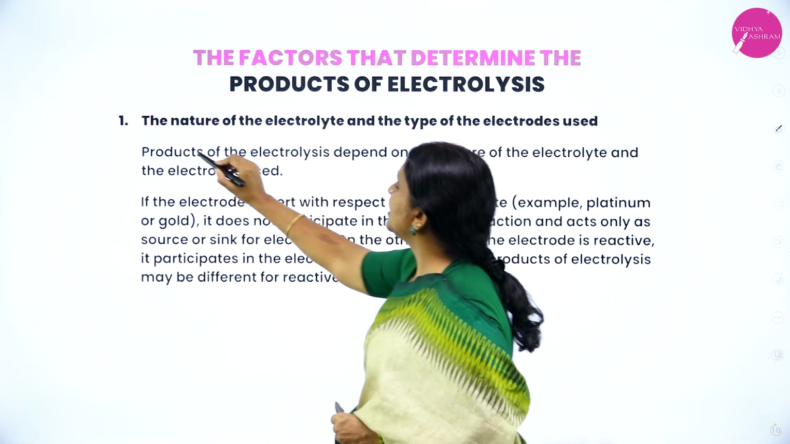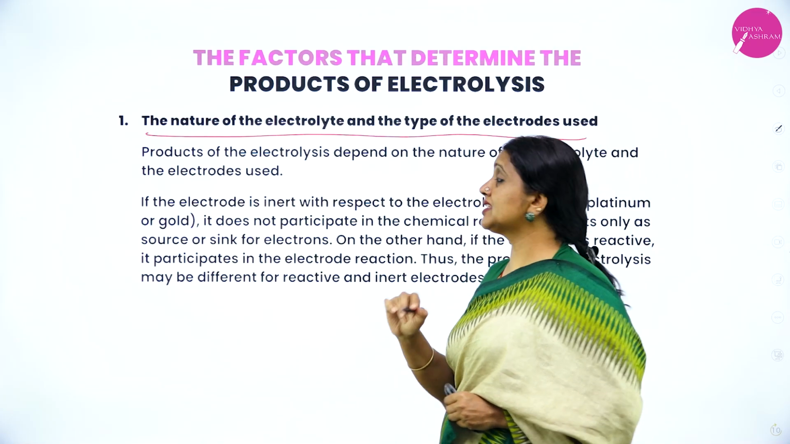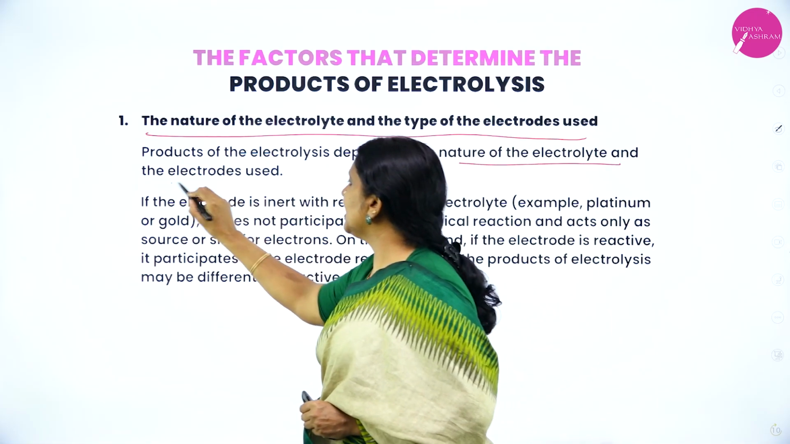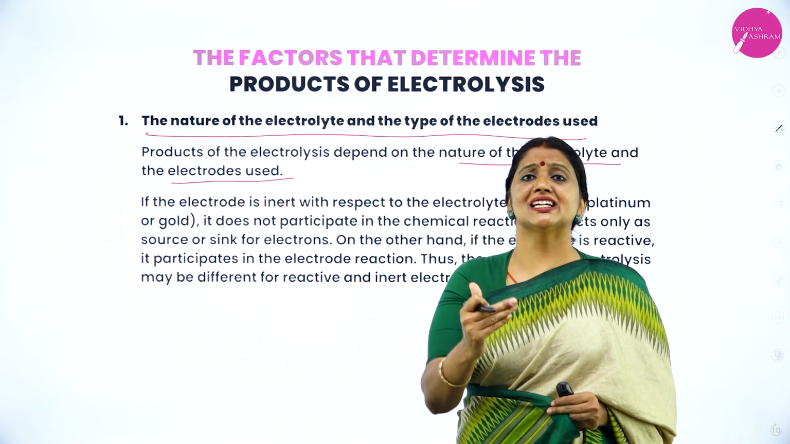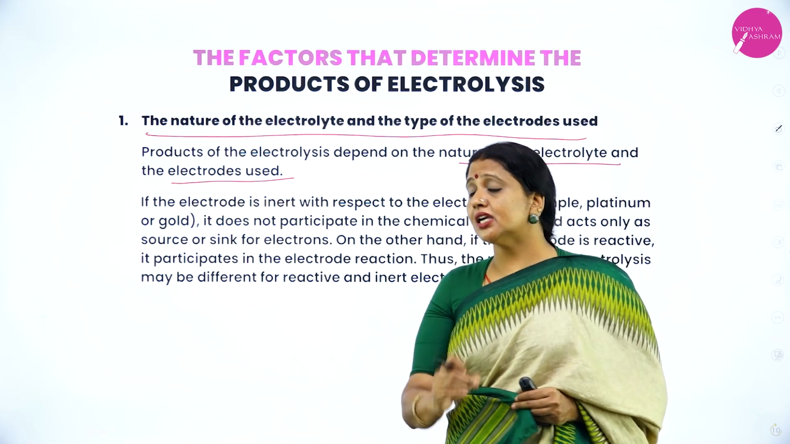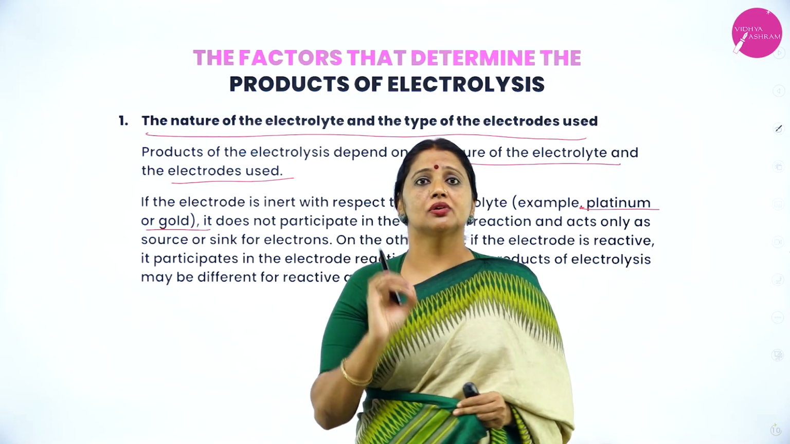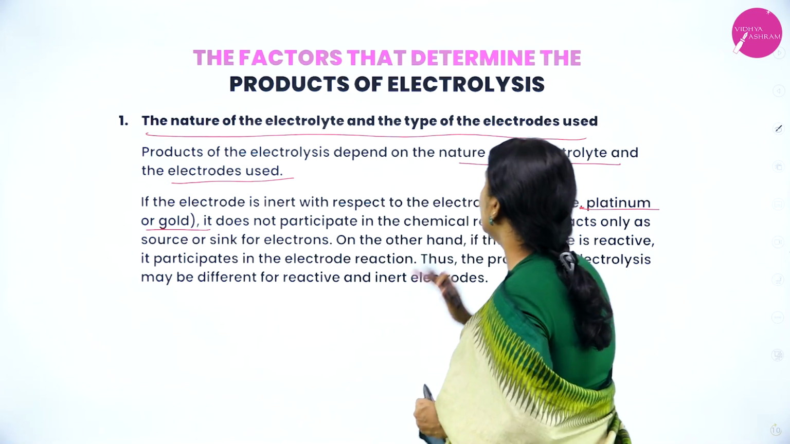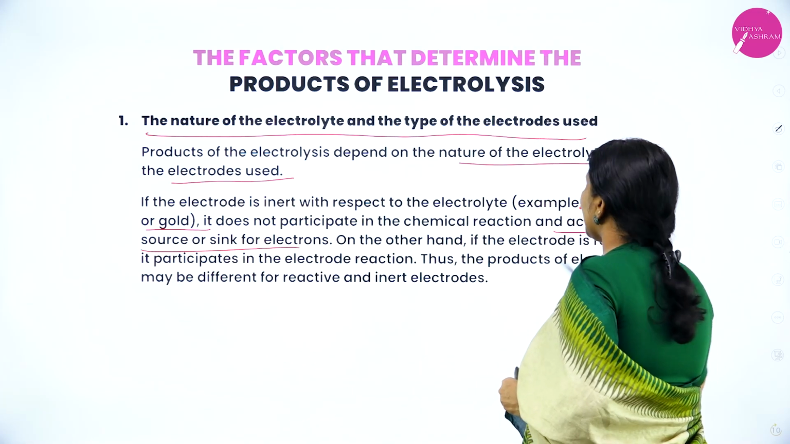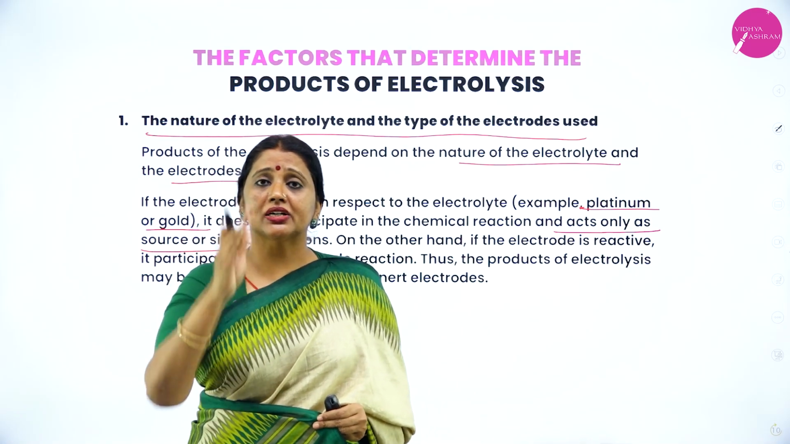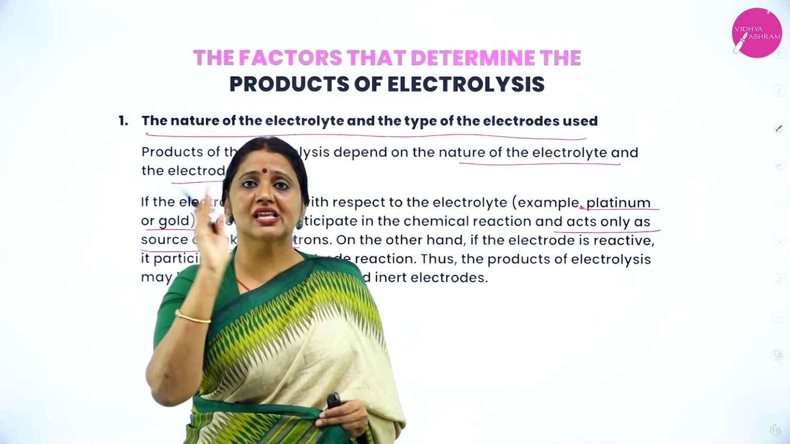First one, let us consider the nature of the electrolyte and type of the electrodes. The products of electrolysis depend upon the nature of the electrolyte and electrodes. We have 2 kinds of electrodes, inert electrodes and active electrodes. Inert electrodes, for example platinum and gold, do not participate in the chemical reaction. They only act as a source or sink for electrons. Inert electrodes are those which do not participate in the chemical reaction.